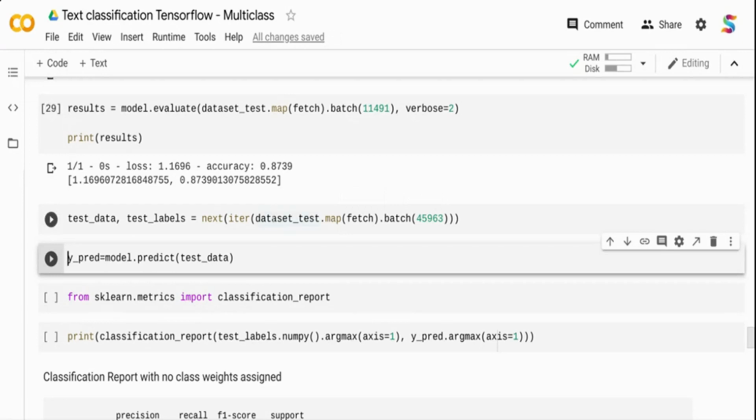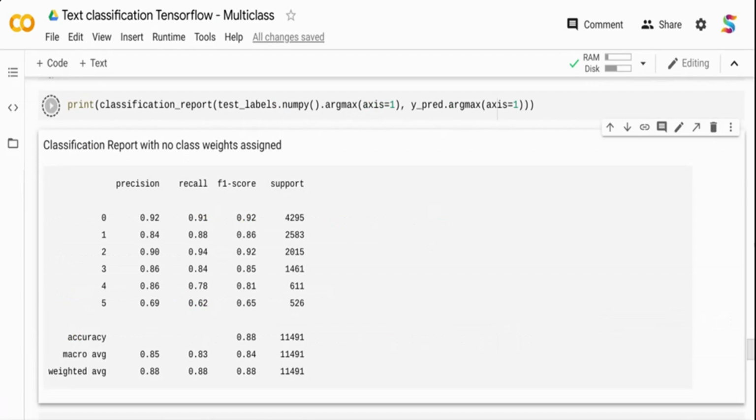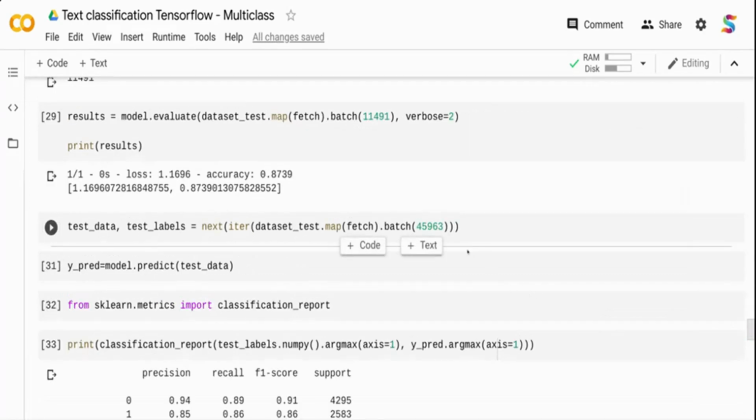Now, then I want to evaluate. I got accuracy, but mine is an imbalanced data set, right? I want to know what my actual precision and recall are in this case. So basically I am calling my dataset.map. I am fetching each iteration and getting test data and test label. I am again batching it. The test data has only 11,491 records, but I've given a larger size. You can give a lower number too. It will take only the maximum available.